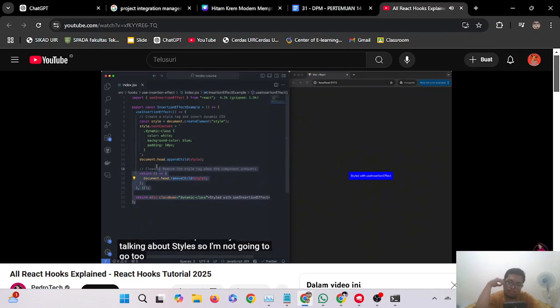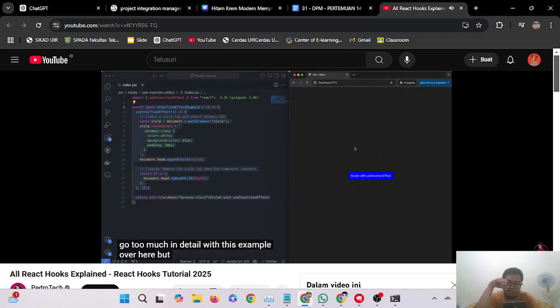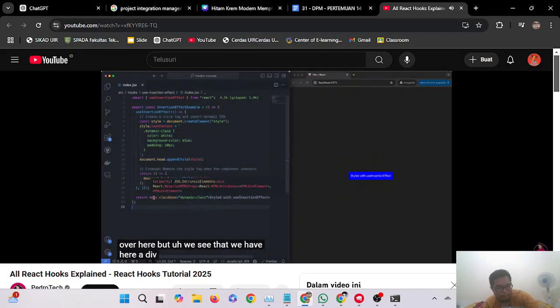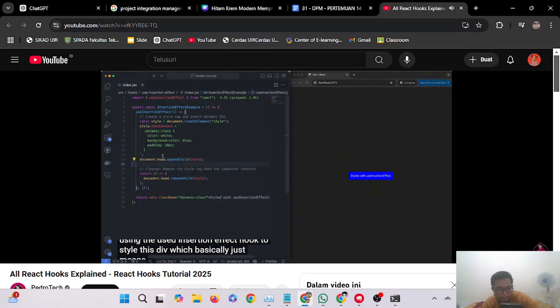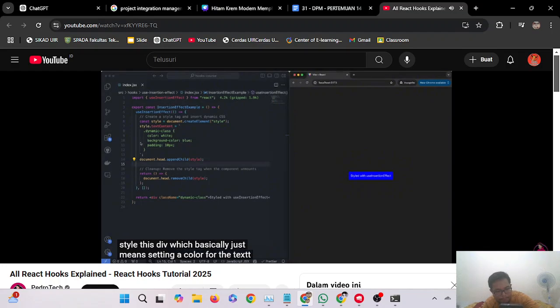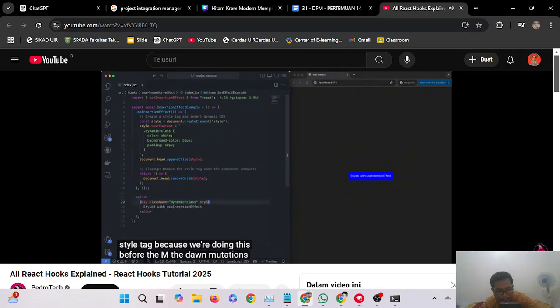I'm not going to go too much into detail with this example, but we see that we have a div, and in this example, we're using the useInsertionEffect hook to style this div, which basically just means setting a color for the text and setting a background color to blue. But we're doing all of this at a different stage from where we would if we were to just add a style tag, because we're doing this before the DOM mutations happen.